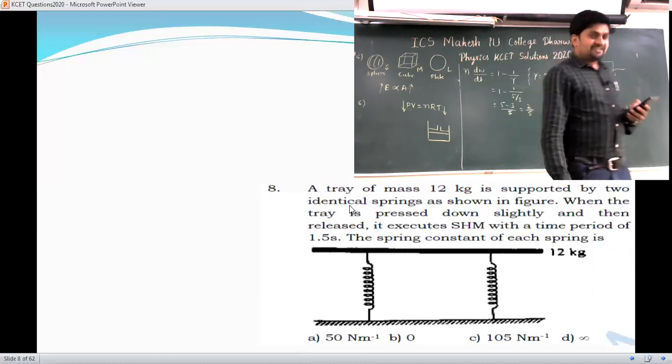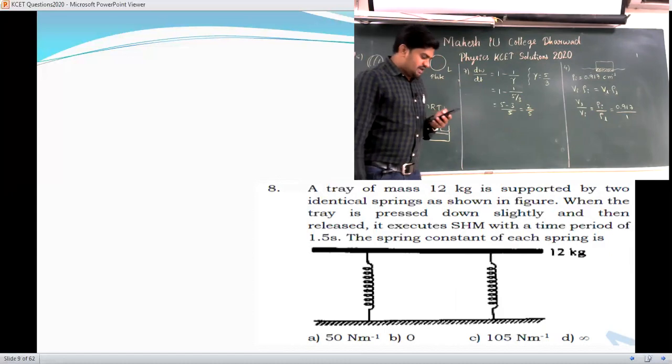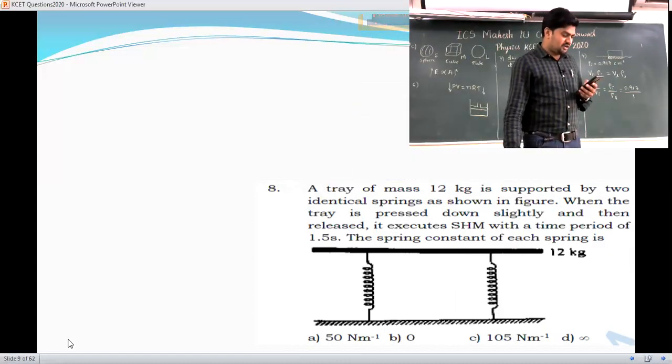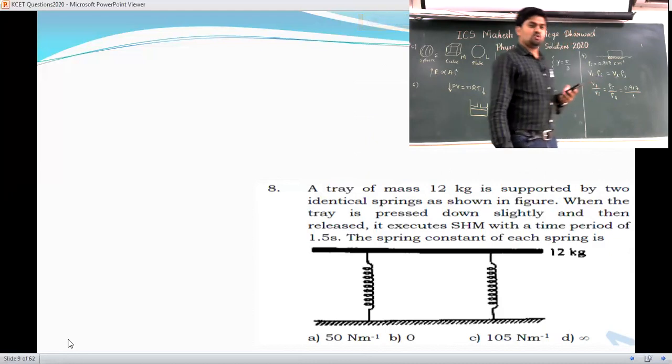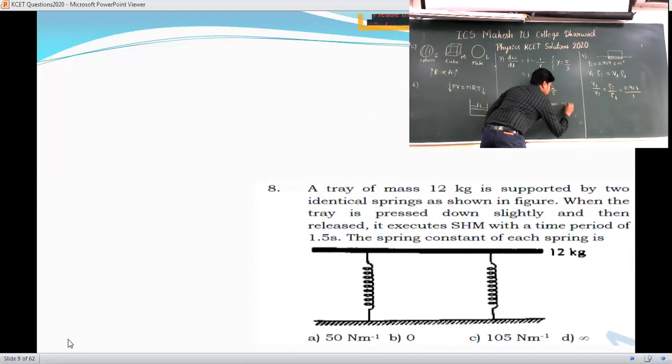Yes, see the next one. This question has been asked many times. A tray of mass 12 kg is supported by 2 identical springs. You just go through the question. I will just draw that one. So here you have the tray. This tray is weighing how much? They have given a 12 kg mass.